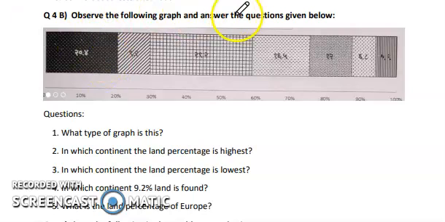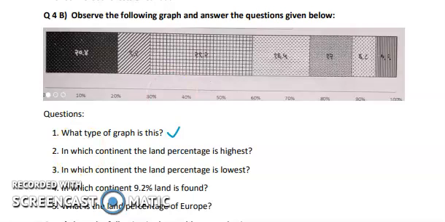Observe the following graph and answer the following questions. Now here you can see this is a bar graph. It is a divided bar graph. You can see that the graph is divided, so it's called a divided bar graph. The first question is, what type of graph is this? The answer is a divided bar graph.